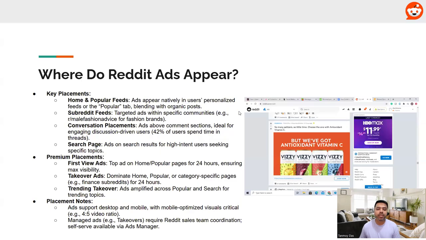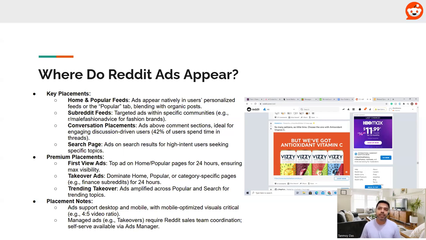Now, where all these ads can appear? There are various placements on Reddit where these ads can appear. So first is the home and popular feeds section of users. Subreddit feeds can also be there, specific communities where the ads can come. Conversation placements, ads above comment sections can appear. Search pages, ads can also appear on the search results pages of high intent users seeking specific topics.